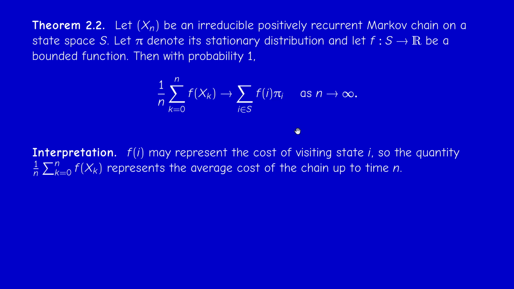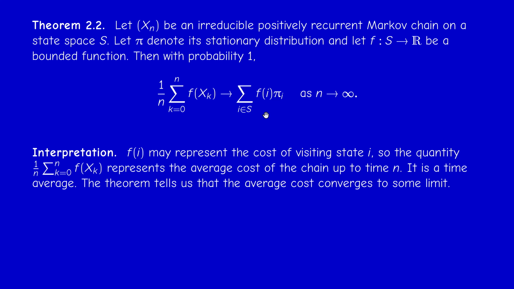But let me give you an interpretation of this because it's important. What is the meaning of f in practice? This function f may represent, for example, the cost of visiting state i. So the average of all these f of Xk represents the average cost of the chain up to time n. The quantity on the right is what is called the space average. So what this theorem is saying is that a time average is converging to a space average.